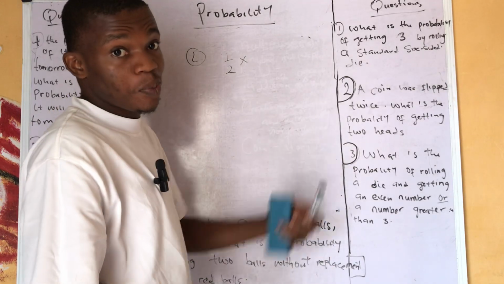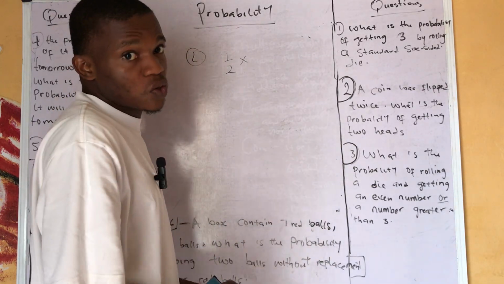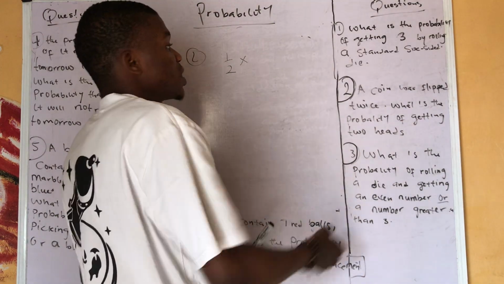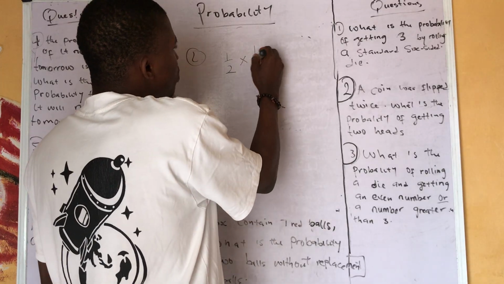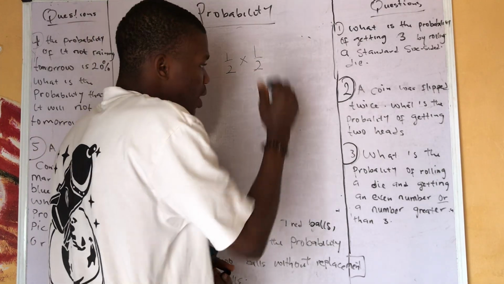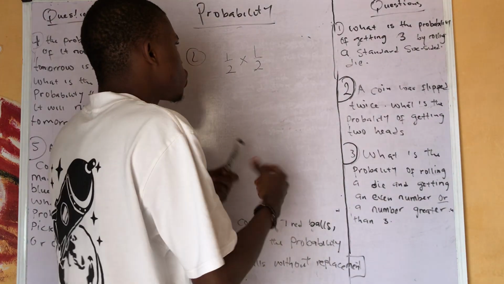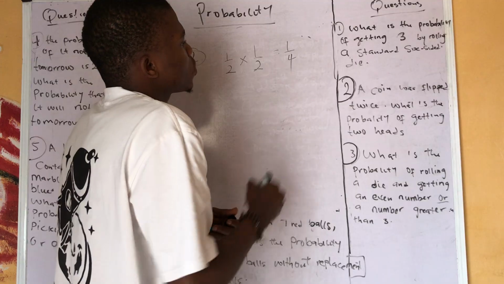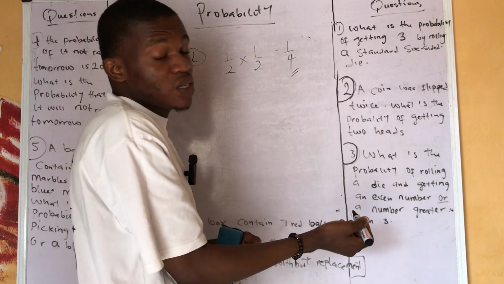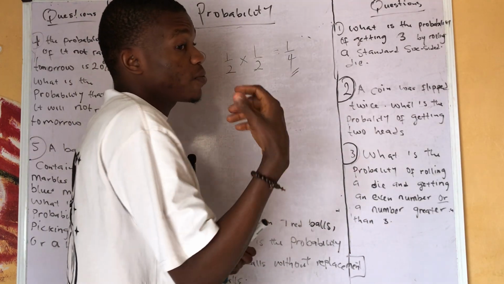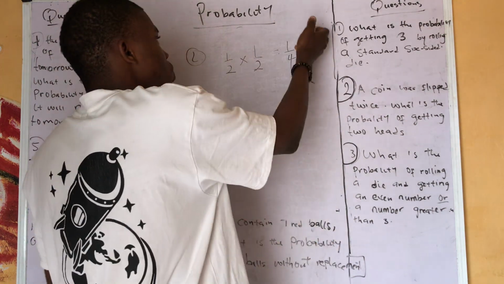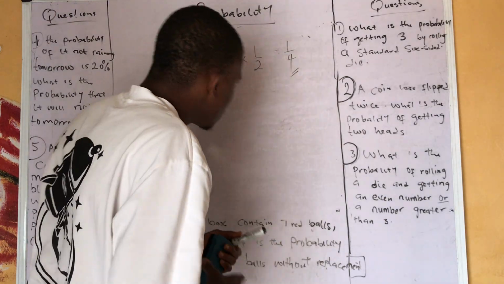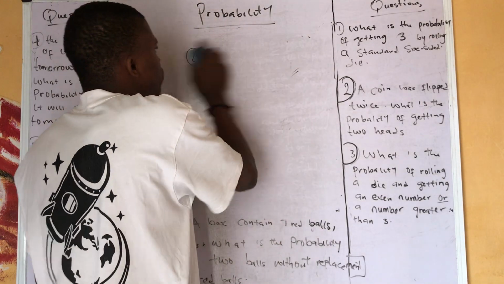Now, this one is independent. If you wonder what independent means, the multiplication part of probability is independent. The first outcome is not dependent on the second outcome. Then if you flip it again the second time, you have one head, and the possible outcomes are also 2. So if you multiply both, it's simply 1 over 4. So that's the answer. They can ask you to write it in percentage. So if you want to convert to percentage, you just multiply by 100 and you have your answer in percentage. Then let's move to example 3.